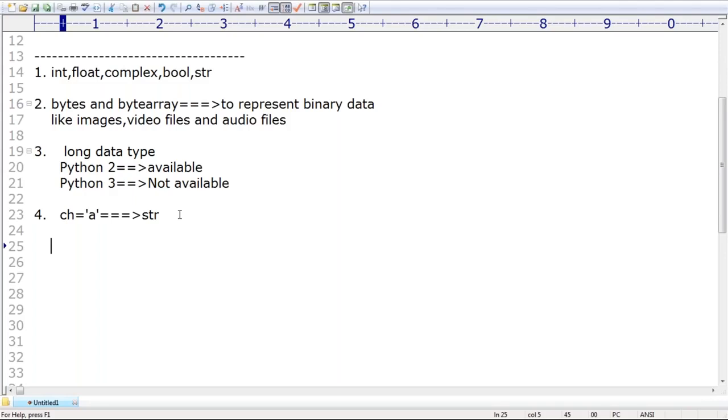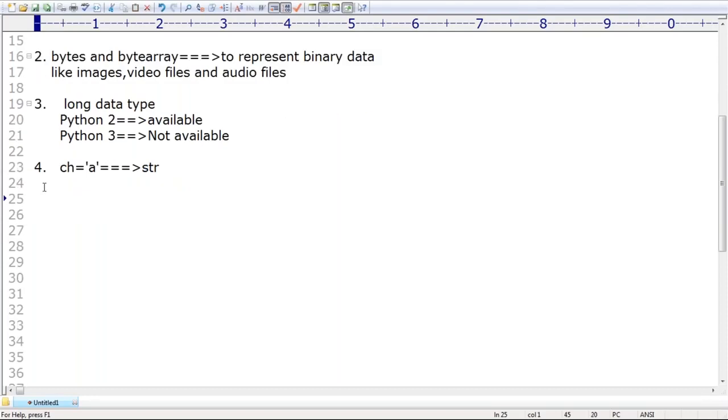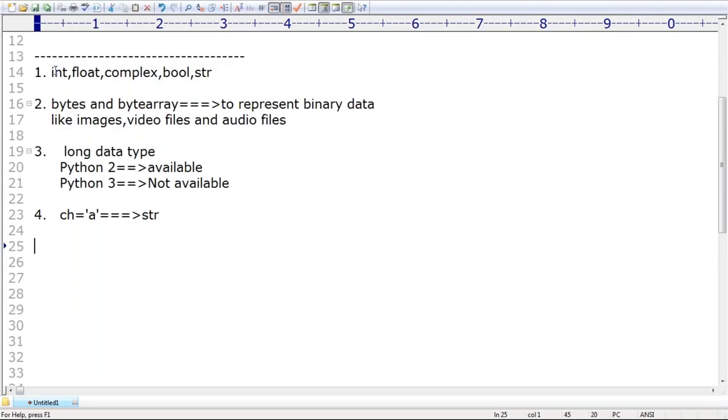Multi-line string literals, if you want to represent, happily we can go for the triple quote symbol. Next, if in your string literal single quotes are there and double quotes are there, in that particular case also we can happily go for triple quote symbols. Anyway, we are going to discuss the string data type in a bit more detail. Don't worry about that. Up to this, these 5 data types are by default considered as fundamental data types in Python.